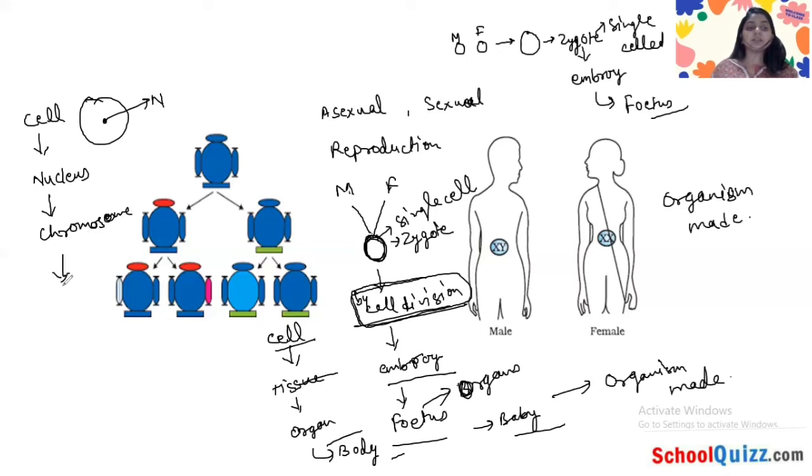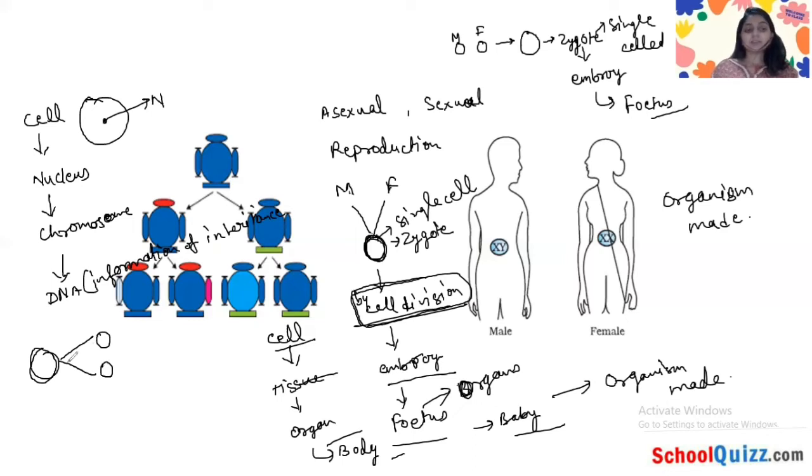So what is DNA? DNA carries the information of inheritance.